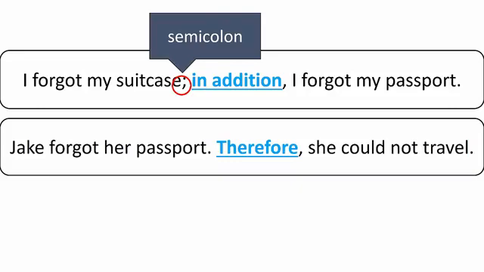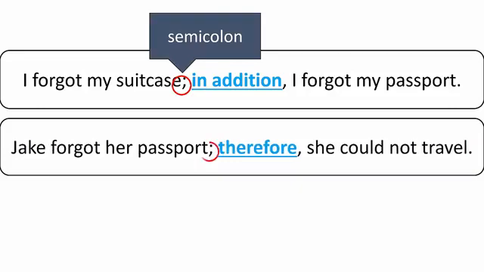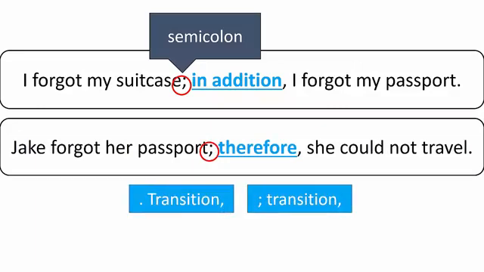We can do the same thing with any of the other transitions. In fact, we can change the second sentence to look like this. These are the two ways to start a sentence with a transition: after a period or after a semicolon.